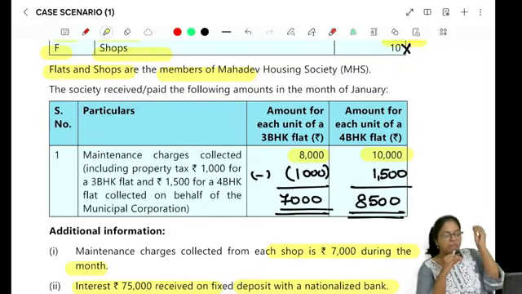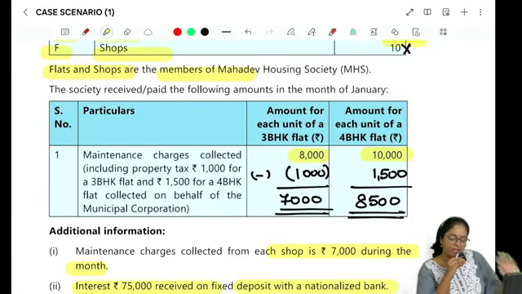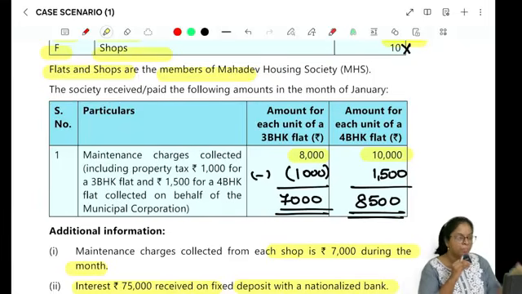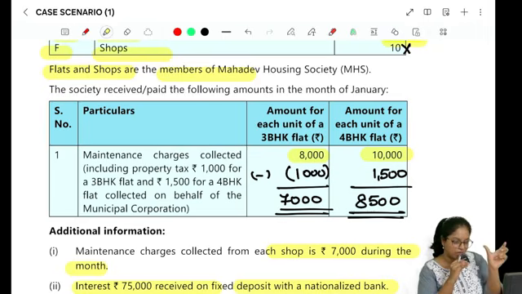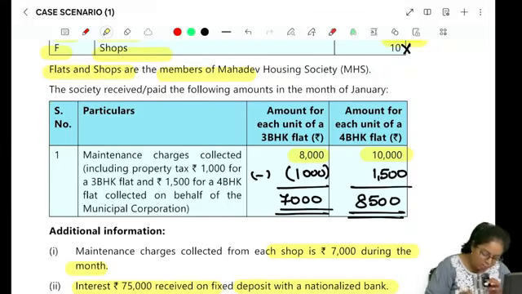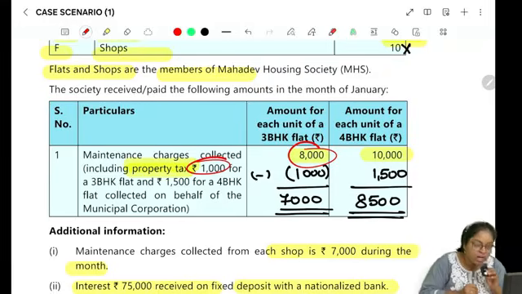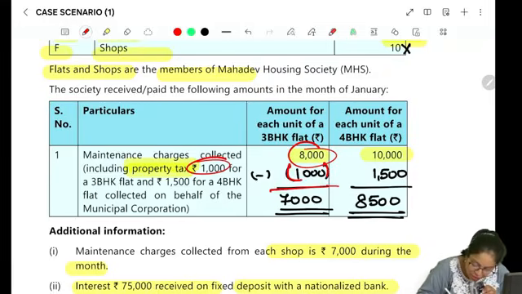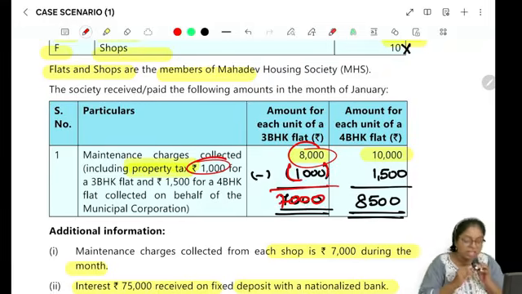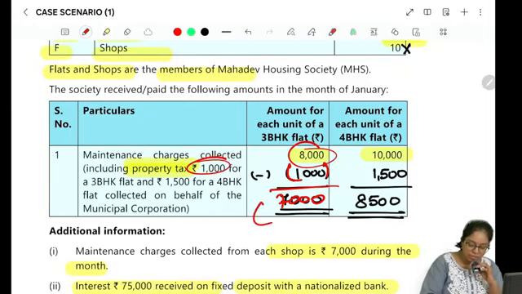So I told you, we will see whether the value is more than 7,500. If it is more than 7,500, then it is going to be taxable. But we told in that value 7,500, you will not include the statutory dues, right? So here if you see, property tax is a statutory due. So 8,000 I am collecting for flat, 3 BHK flat, but in that 1,000 rupees is what? Property tax. So I will reduce that 1,000. So effectively how much am I collecting? 7,000. Is it equal to or less than 7,500? The answer is yes. So this will be exempt, that you collect from the 3 BHK flat.